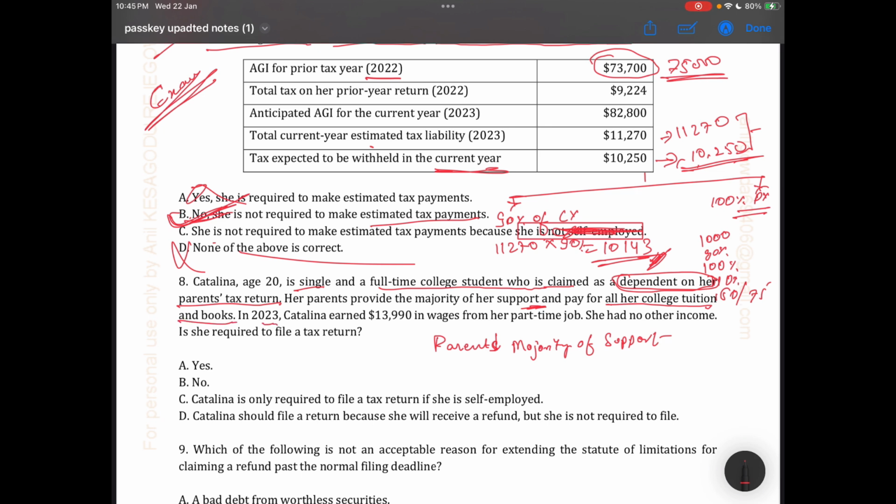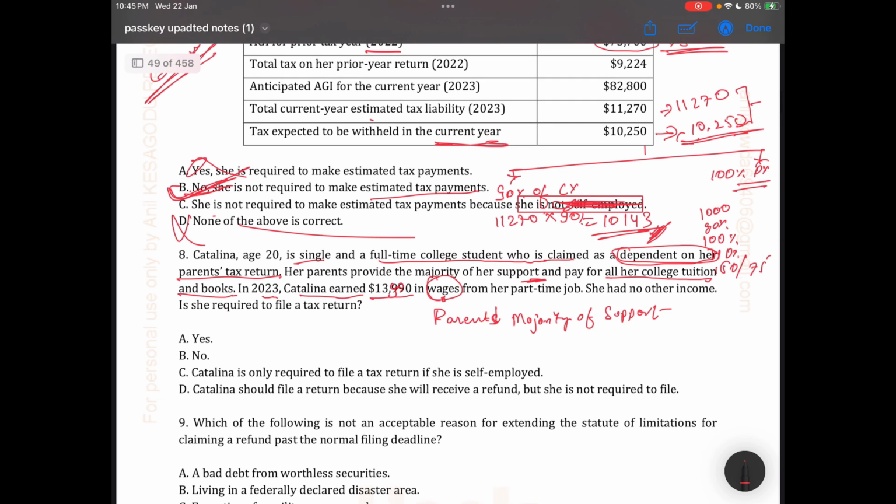In 2023, Kathleen earned 13,990 as wages from her part-time job. She has no other income. Is she required to file a tax return?